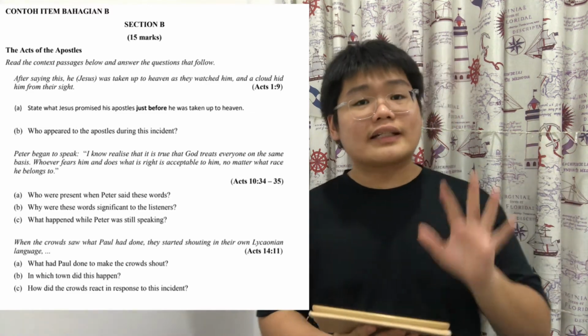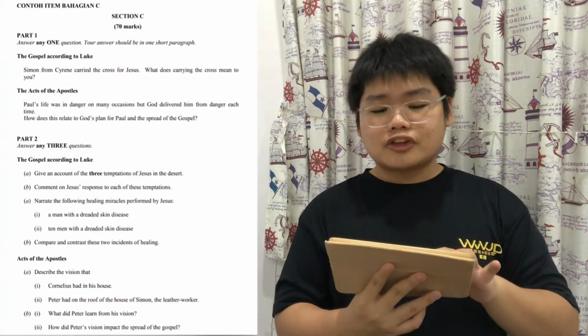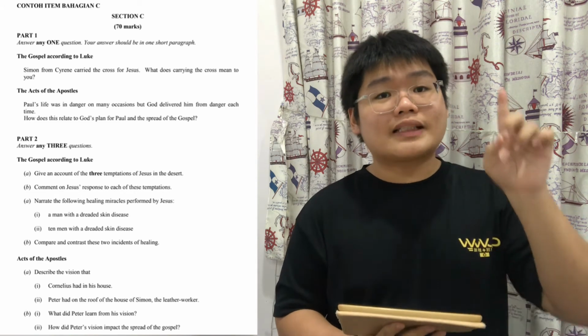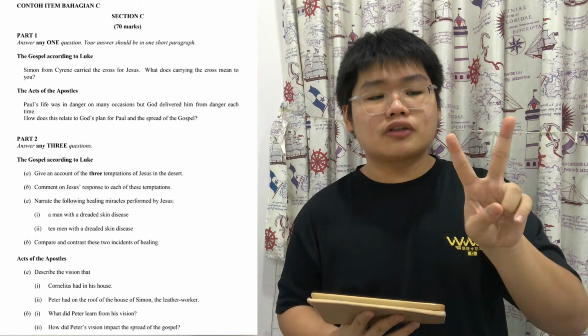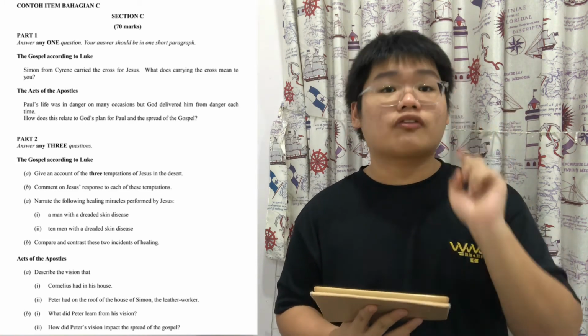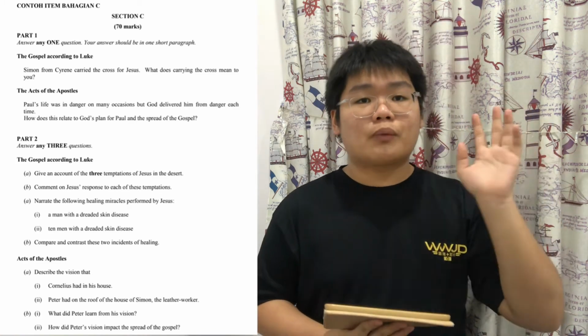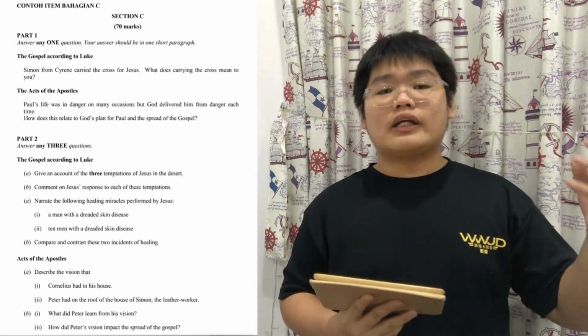Okay, now let's look at section C. Section C is the main difference between KBSM and KSSM. In section C, let's look at part 1 first. In part 1, there are 2 questions that you need to choose from. You need to answer one of the questions. One of them is from Acts and one of them is from Luke. This part is where you need to understand the meaning, understand the lesson of an incident, and then know how to apply this to your life.